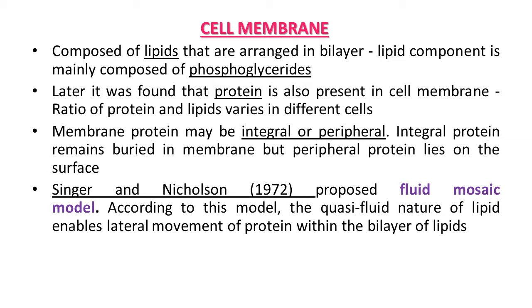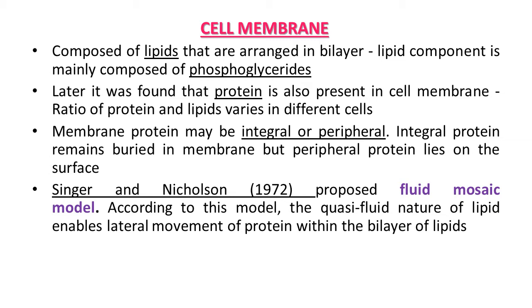After further investigation, an improved model of the structure of the cell membrane was proposed by scientists Singer and Nicolson in 1972. It is widely accepted as the fluid mosaic model. According to this model, the quasi-fluid nature of lipid enables lateral movement of proteins within the overall bilayer.